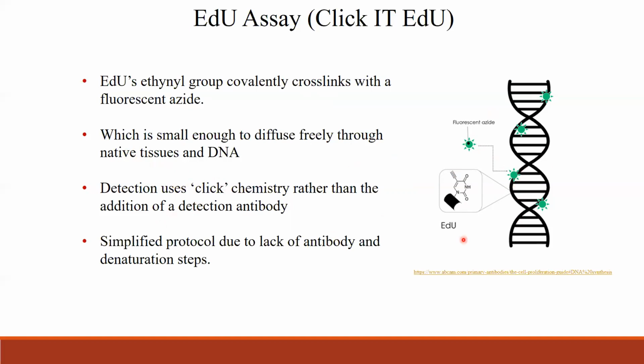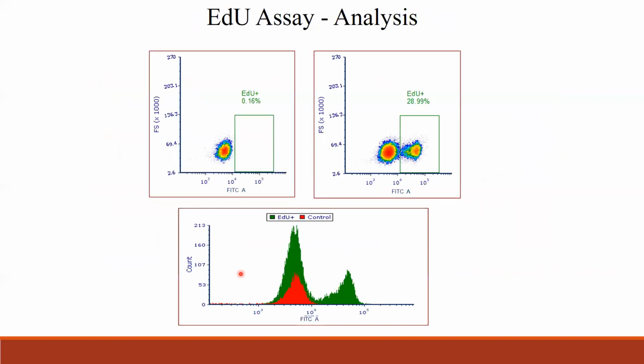It is small and it can penetrate the DNA. And the Click-iT chemistry does not need a detection antibody. It is done with the fluorescent azide, and the protocol is simplified due to the lack of antibody and denaturation step. I think this would take about an hour and a half of processing time to prep the EdU. So it saves a few hours compared to BrdU. So this is the analysis.